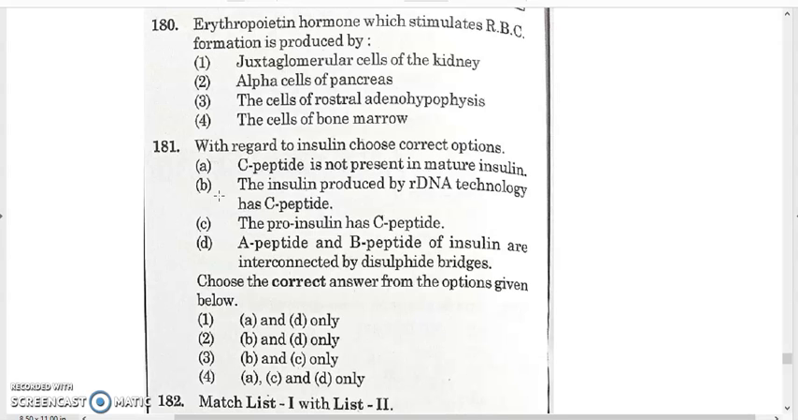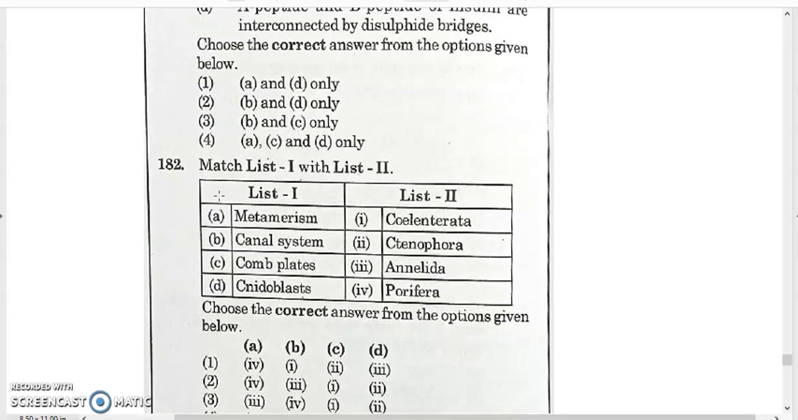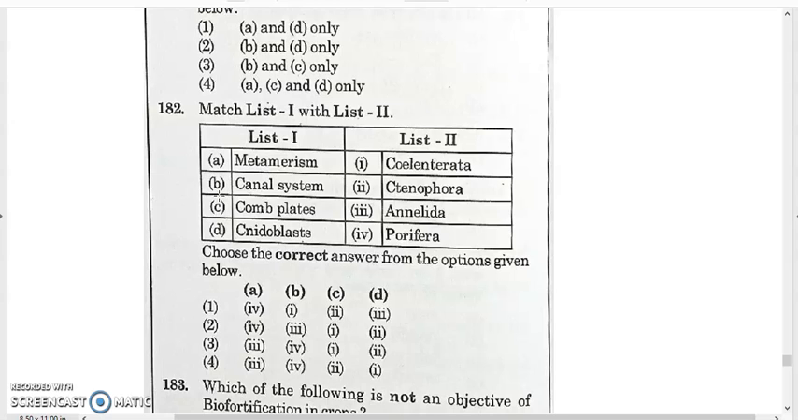181. That is 4. 182. Metamerism, canal system, complete, nidoblast. Metamerism is the linear repetition of all organs in all segments of the body. Metamerism is actually found in the annelids. Canal system is in poriferans. Different types of canal systems are there, like asconoid, syconoid, leuconoid, and dragon type. Complete and nidoblast cells. So A will be 3, B 4, option 3 and 4.